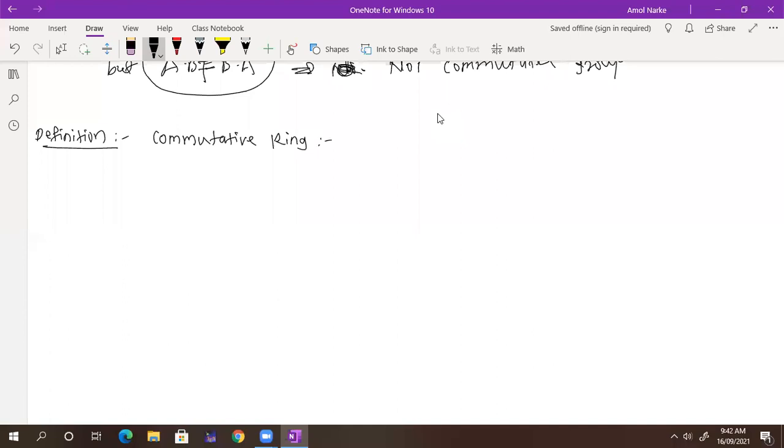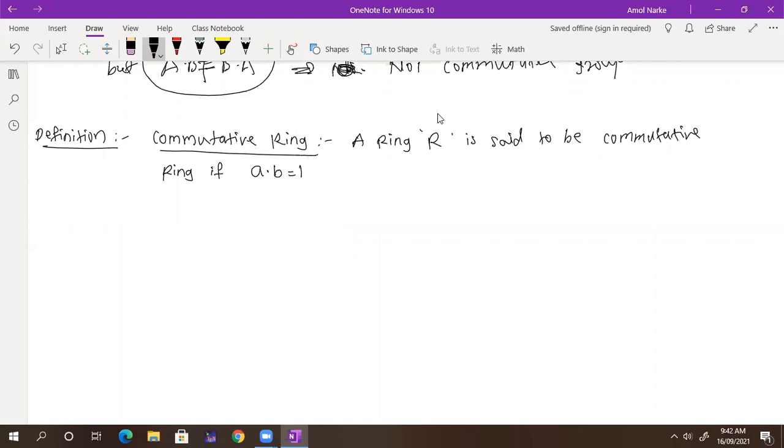Write down: a ring R is said to be a commutative ring if A dot B is equal to B dot A for all A and B belonging to the ring.